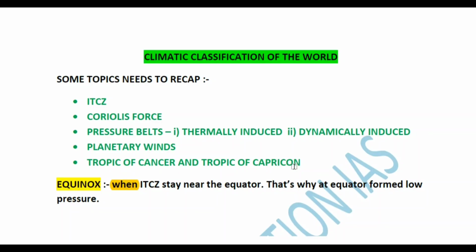I'm going to start the climatology section for you because climatology is the most important part of the geography section. This series will be very fruitful for your examination, whether it is a one-day examination or the UPSC examination. In this chapter, climatic classification of the world, we are going to discuss all these topics one by one and understand them.